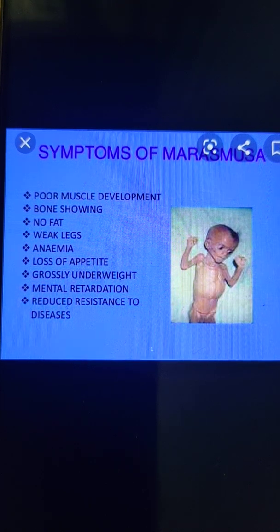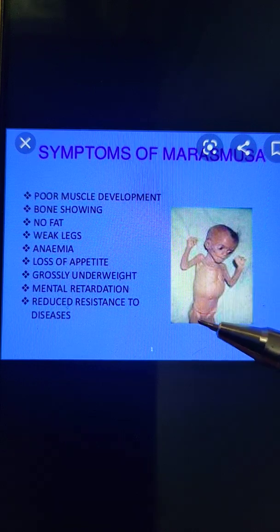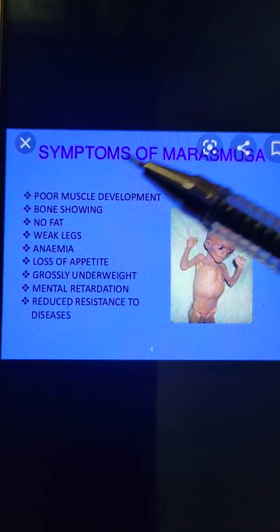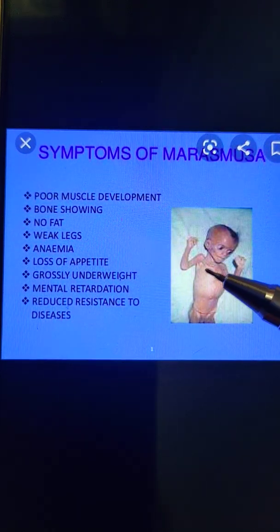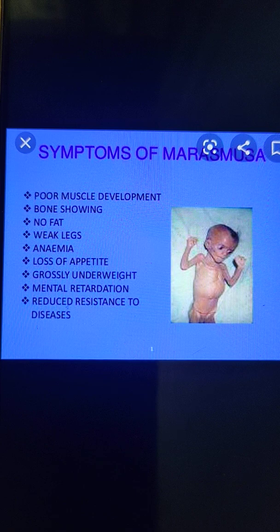And the symptoms of marasmus are poor muscle development. The development of muscles does not occur properly, and the bones show, you can see here the bones of the child are showing. There is no fat on the body, and the bones become very thin and so weak that the child may not even be able to move.